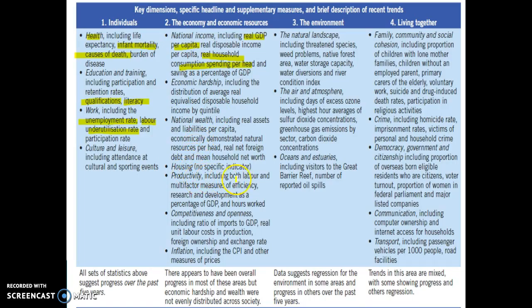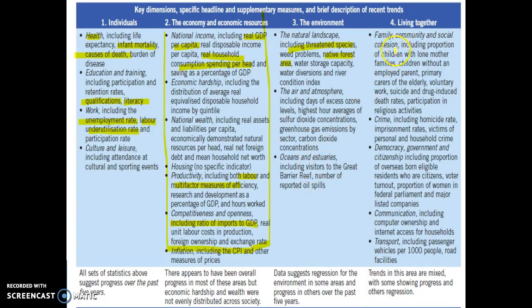Looking at labour and multi-factor productivity, seeing if that's improving. Ratio of imports to GDP, real unit labour costs. So know a couple of things that would fit within the economy dimension. The environment, so number of threatened species, number of threatened forests, excess ozone levels. Obviously I haven't memorised all of these, and I don't expect you to, but know a couple within each domain.